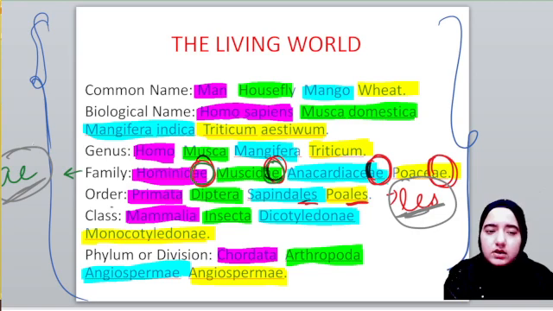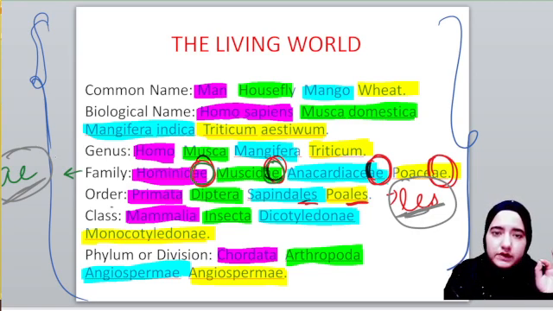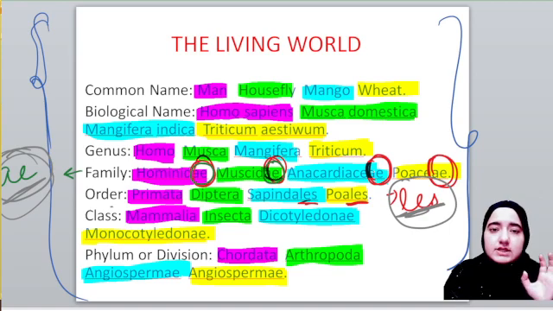Family, be it of animals, plants, or insects, almost always ends with AE, but LES means we are talking about plants. That's why this order ends with LES.